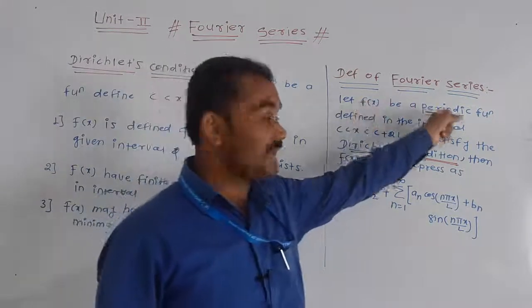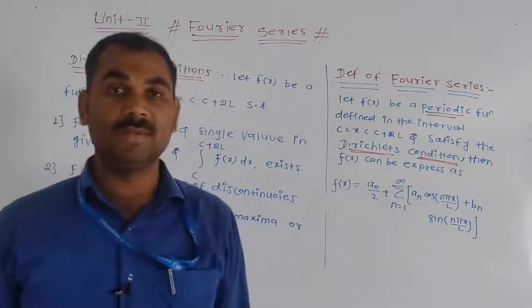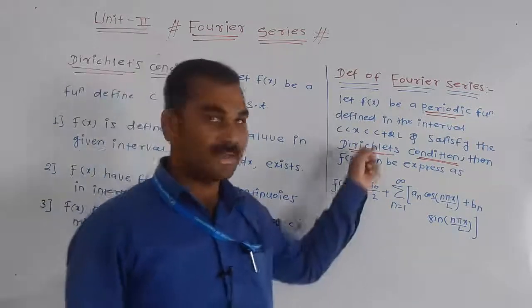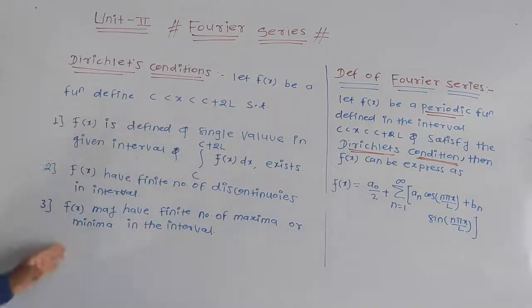f of x is always a periodic function in the given interval, and second, f of x satisfies all three conditions, that is the Dirichlet conditions.